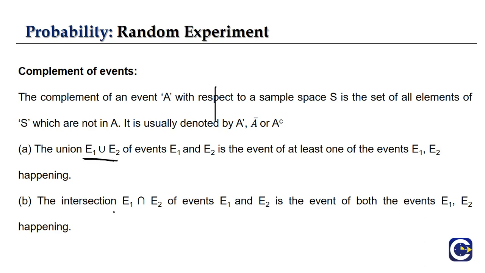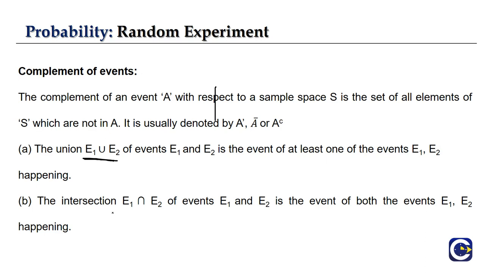So if we consider the intersection, for an intersection both events have to occur, because if one is a null set, there is no point in taking the intersection of it. So for this you can say that both events have to occur.